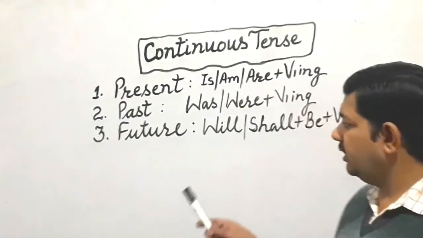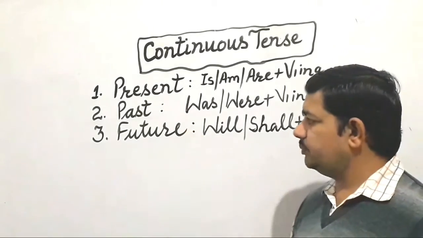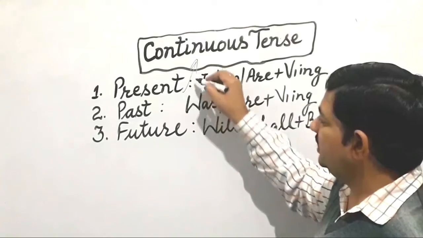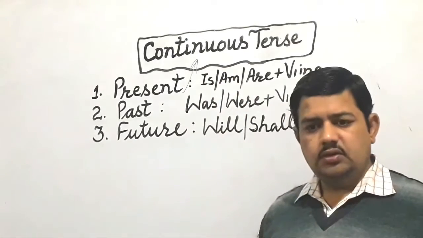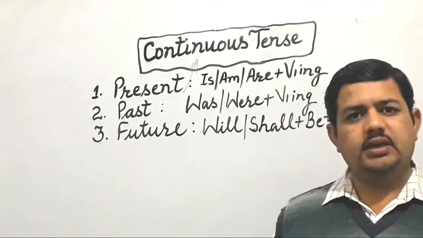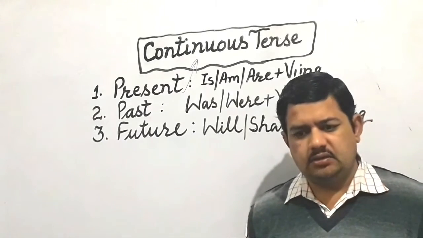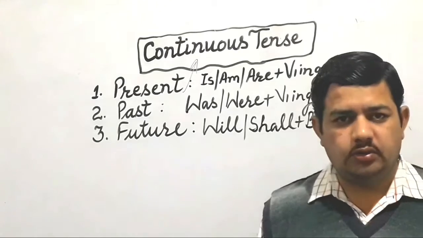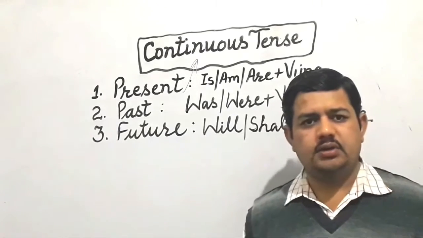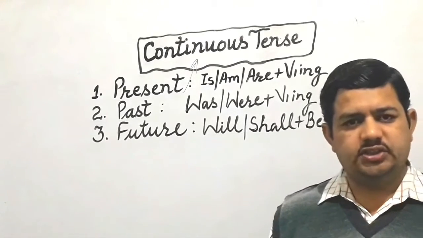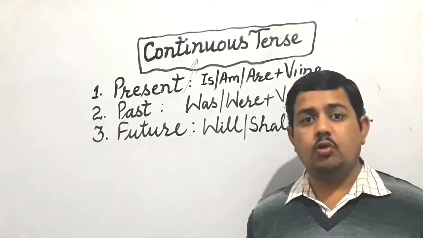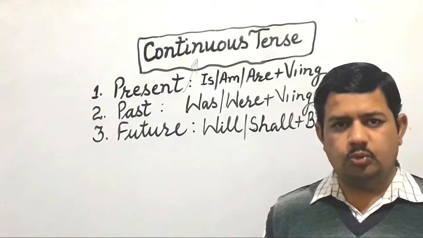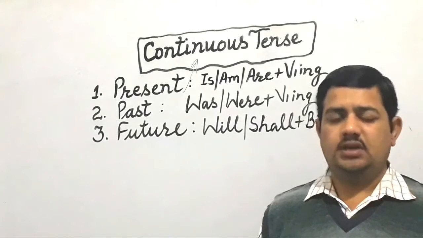Okay, so we have first of all the present continuous tense. Present continuous tense means any activity, any verb, when we feel that at the time of speaking the activity is going on. Like right now I am delivering a lecture. So it means the activity is going on. When we refer to any activity which is going on at the moment, that is present continuous tense.